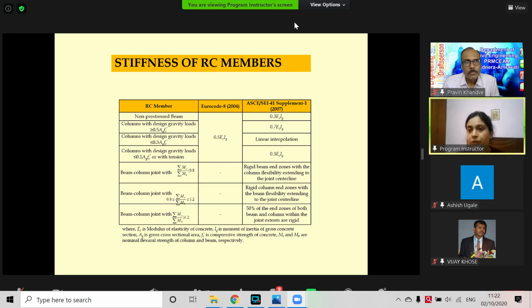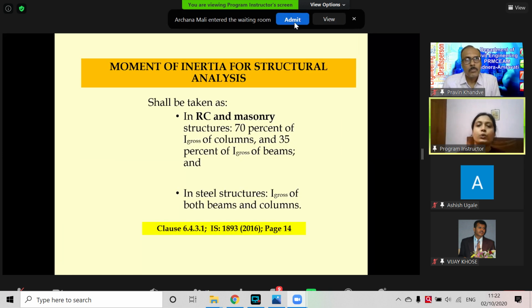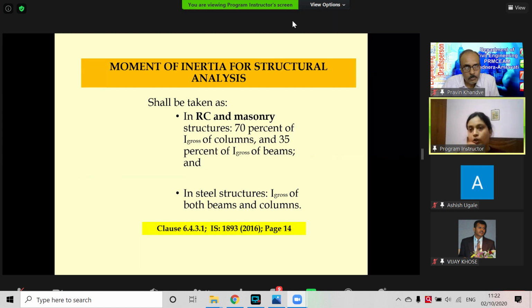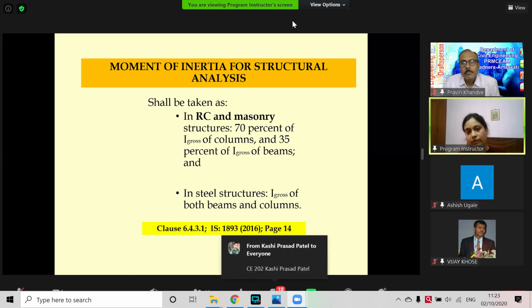But we are interested in the IS code. In the IS code 2016 version, they have given that in RC and masonry structures, 70%, that means 0.7 times I gross, should be the effective moment of inertia, whereas only 35% of the I gross will be effective for beams. In case of steel, as I said, there is no cracking problem, so I gross will be I effective. And this clause we can find on page 14, clause 6.4.3.1.